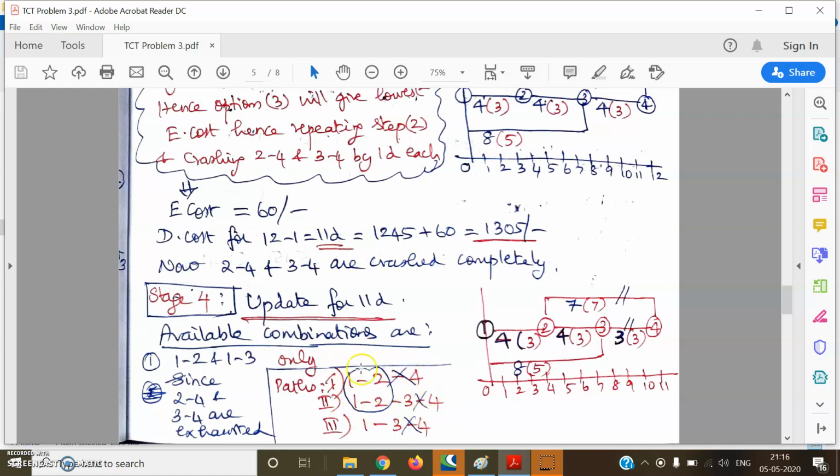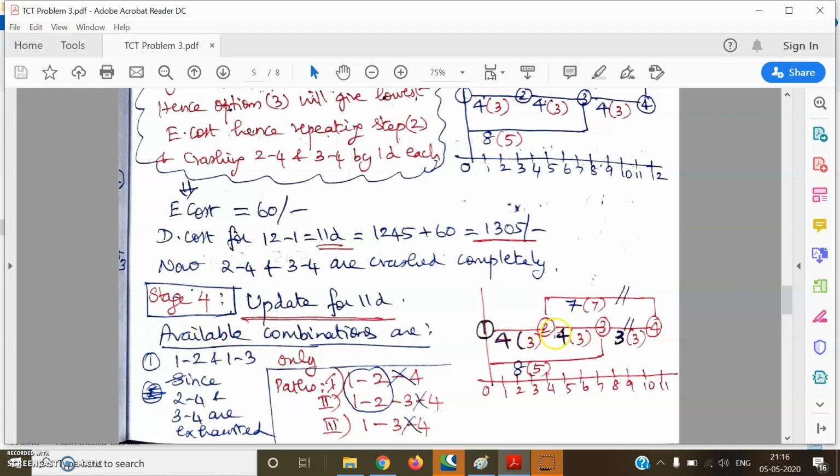Similarly, the third combination is also completely exhausted. So the available combinations are 1, 2 and 1, 3 only, which can be crashed by 1 day each, since 2, 4 and 3, 4 are completely exhausted. That is the status for stage 4.